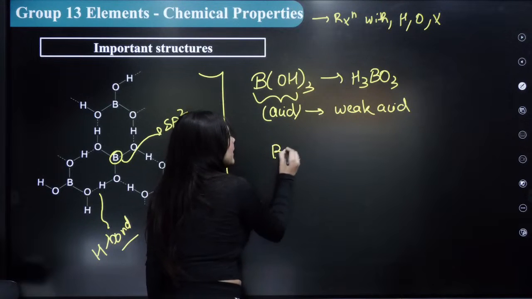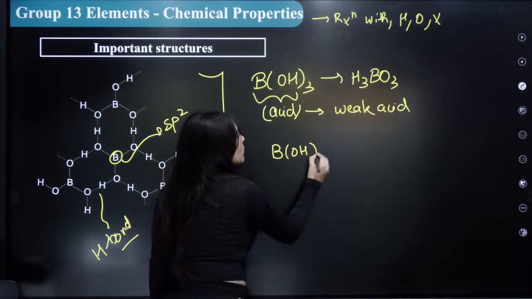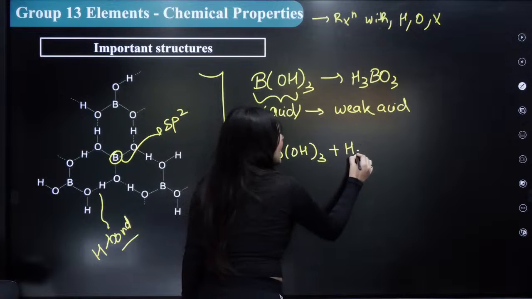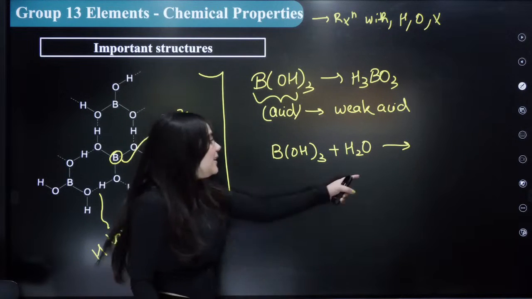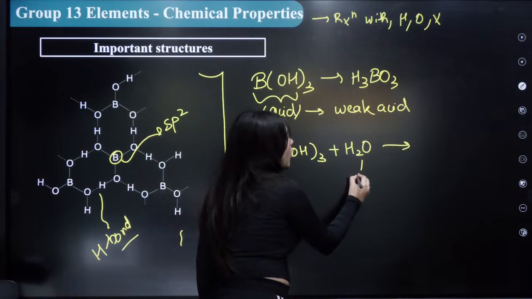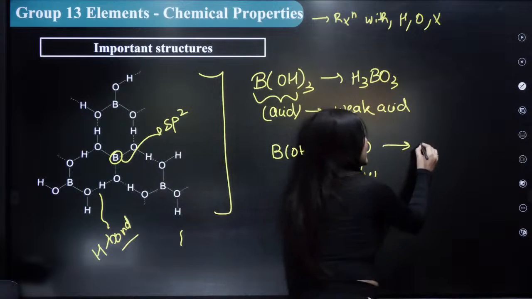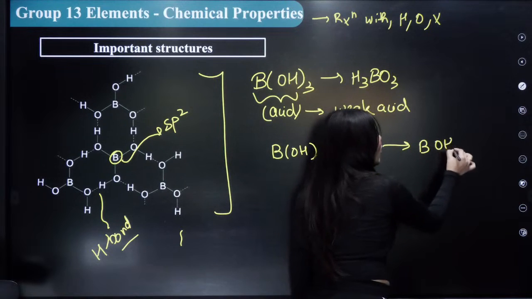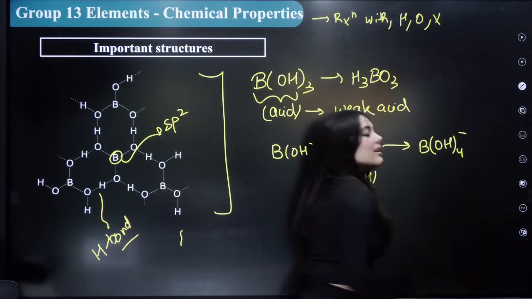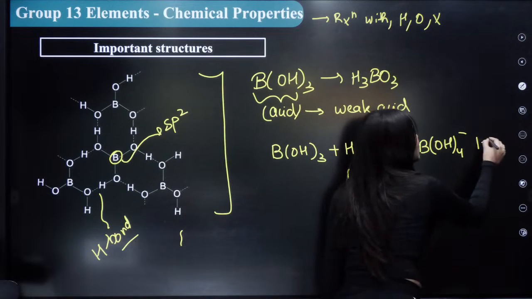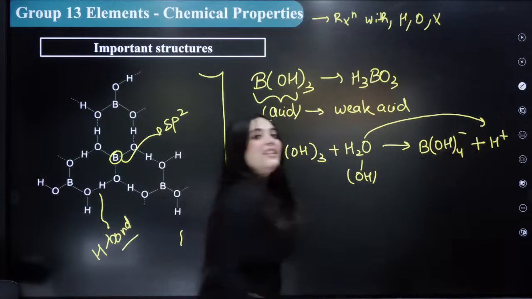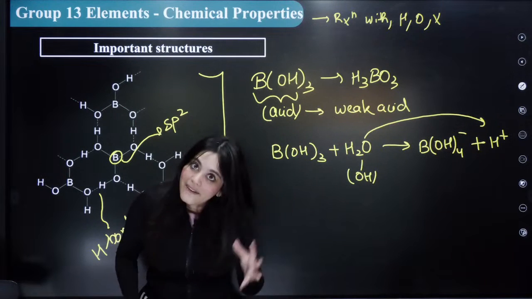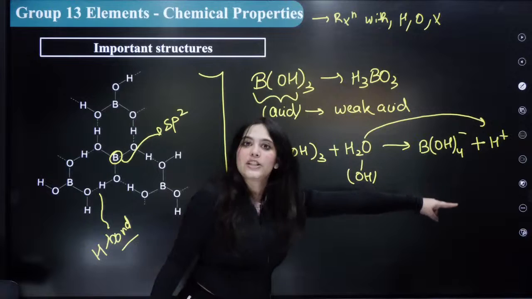Because, for example, if I try to react orthoboric acid with water, what happens? It takes the OH from the water, and it becomes a B(OH)4 minus molecule, and the H plus is actually given by the water molecule. It appears that in this reaction the H plus is being released.